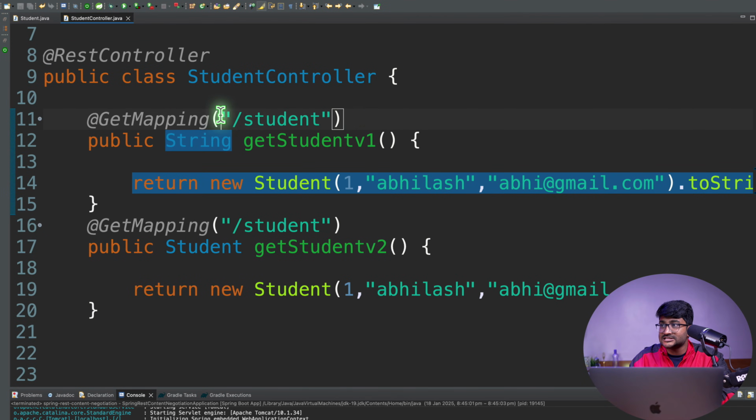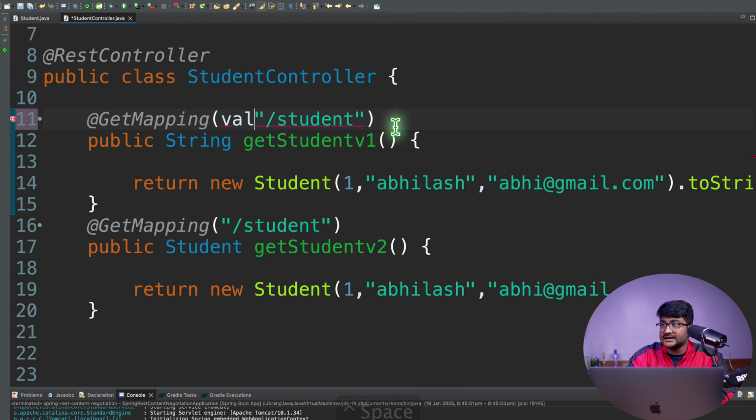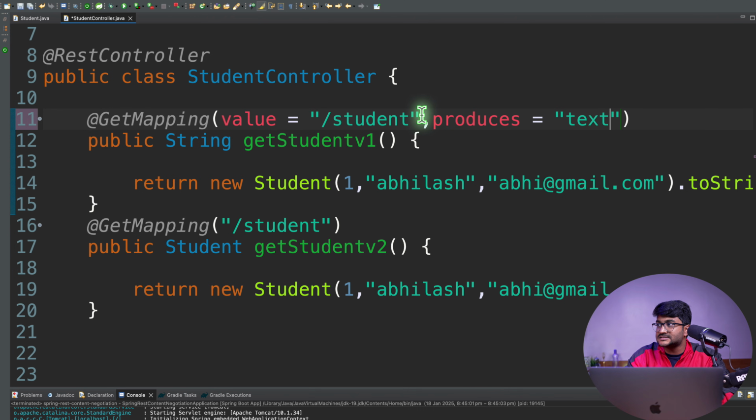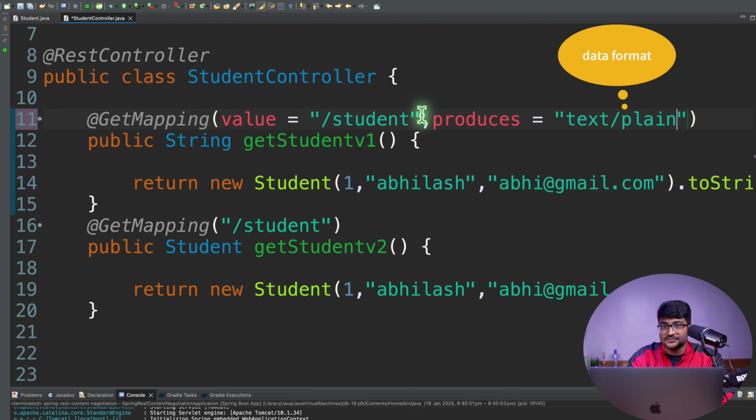The way I can specify this is to write value here to define my endpoint, then keep a comma and write produces. What am I producing? I am producing plain text, text/plain.